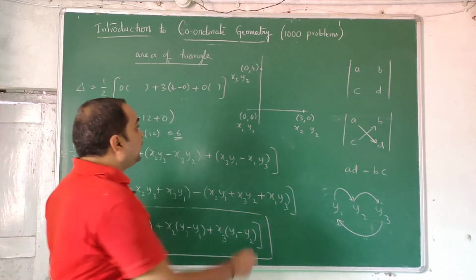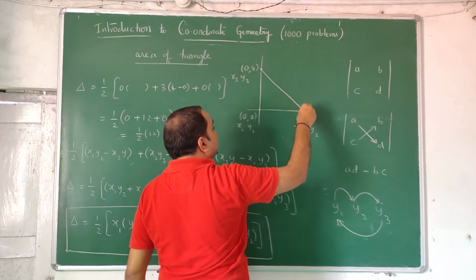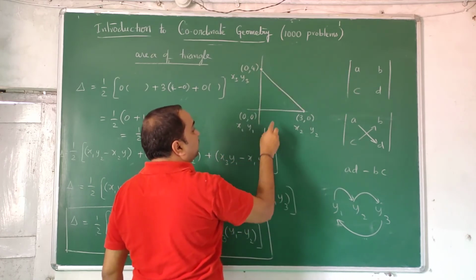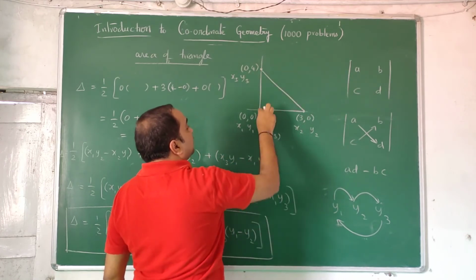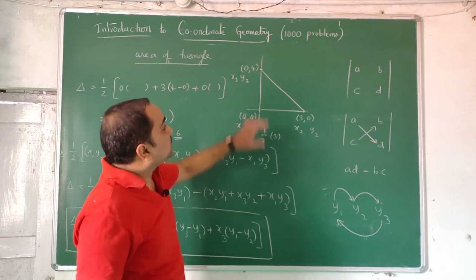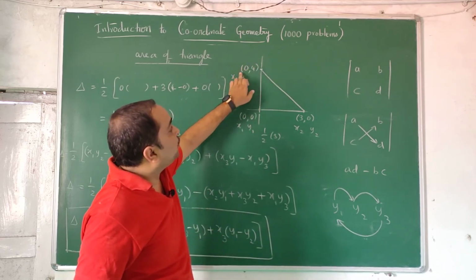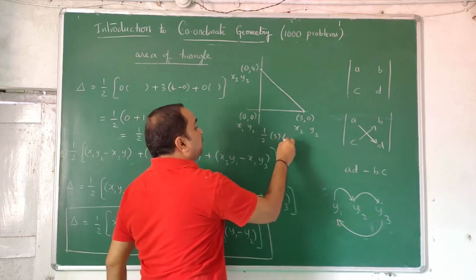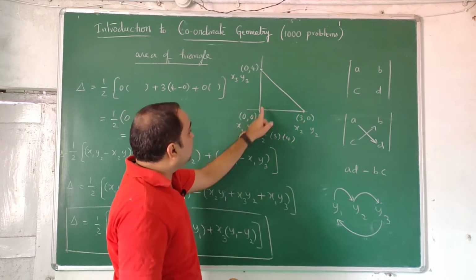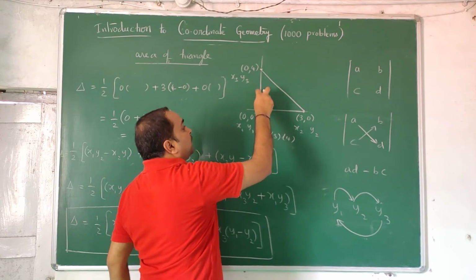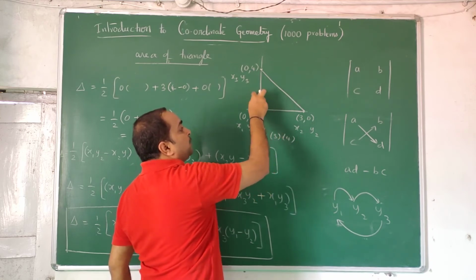Now let us create a triangle and check whether it is correct or not. This is a triangle. Half, this is the base, 3 units. This is the height, which is 4 units. Half into 3 into 4, base into height. You may ask how you have taken it. This is perpendicular, so this can be taken as base and this as height, or this as base and this as height.